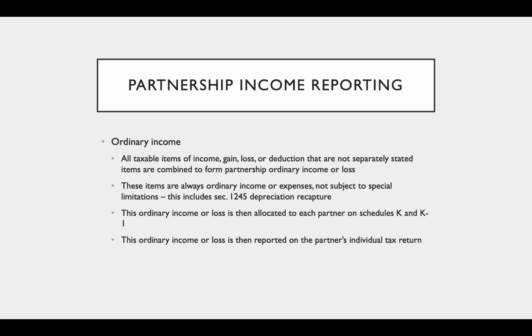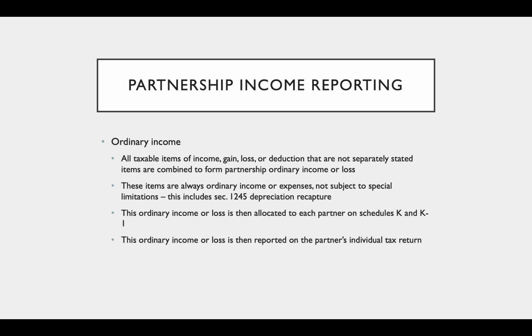The ordinary income is going to include all taxable items of income, gain, loss, or deduction that are not separately stated items. It's all added up and combined to form partnership ordinary income or loss. These items are always ordinary income or expenses not subject to capital limitations. This is going to include Section 1245 depreciation recapture. That's going to be included in ordinary income.